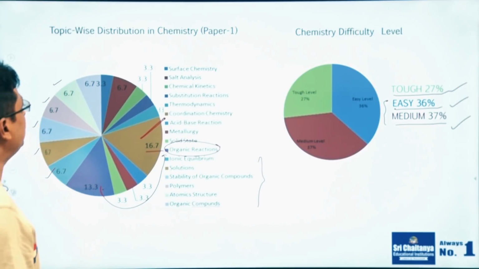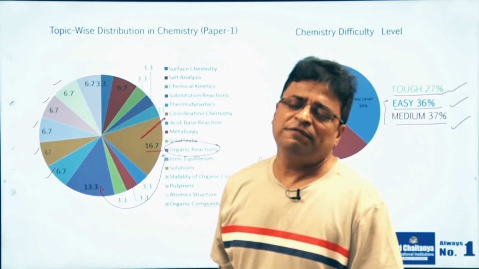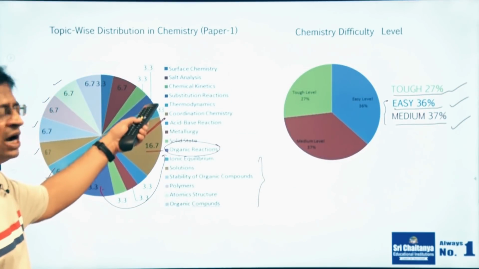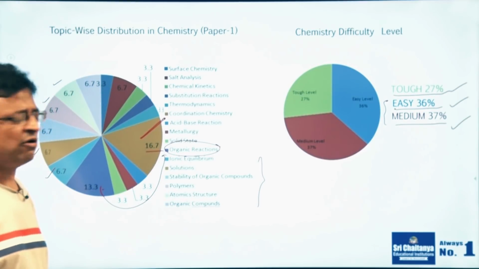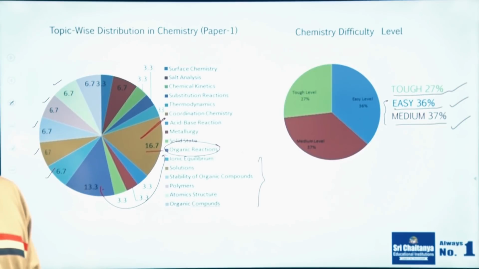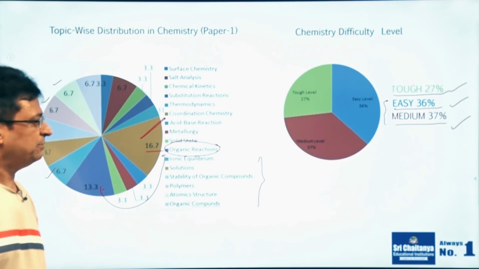Of that, you need to focus more on organic chemistry as well as the topics in physical chemistry. From physical chemistry, they have asked problems and multi-conceptual problems that confused the students, and some tricky questions also, in the 2013 paper 1 chemistry.